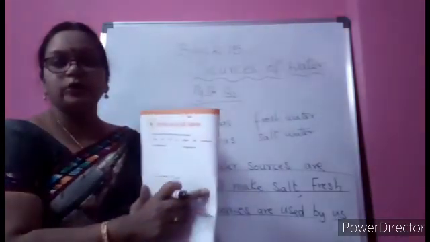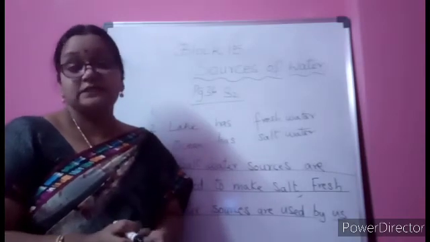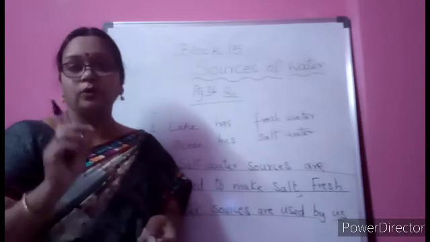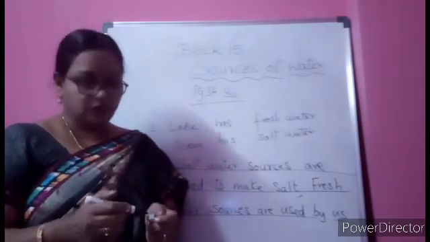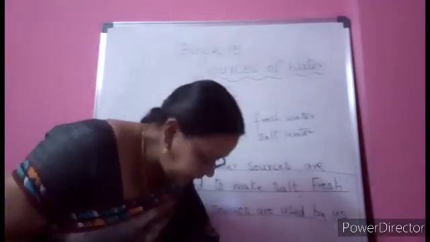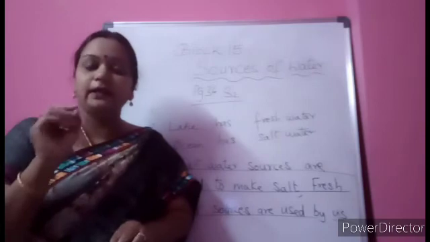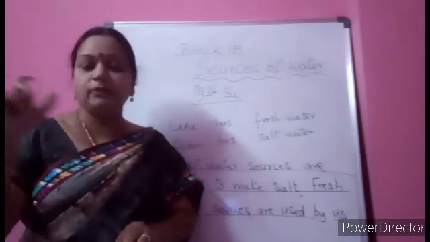So again this part you will do. Another important work: yesterday I told you to draw. So today, after learning about the salt and fresh water, take one A4 sheet of paper and draw the different sources of water nicely, color it, and name them first, lake, pond, like that.